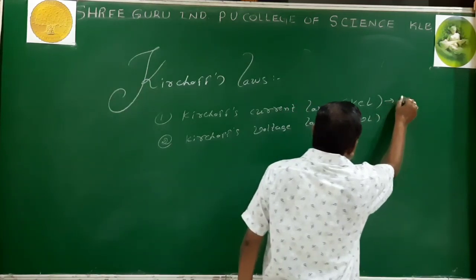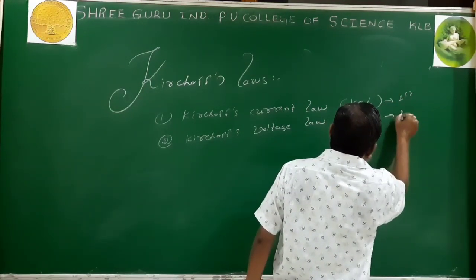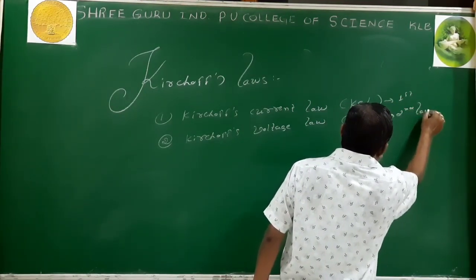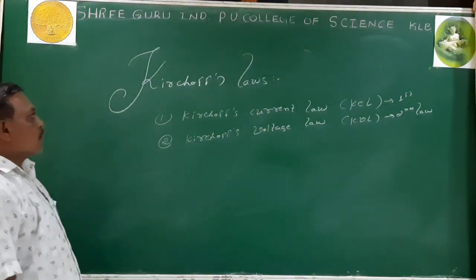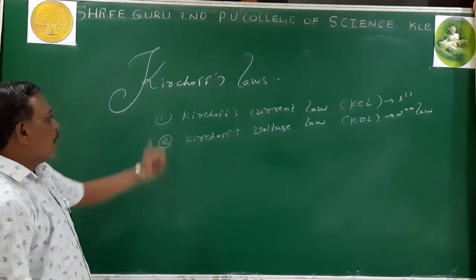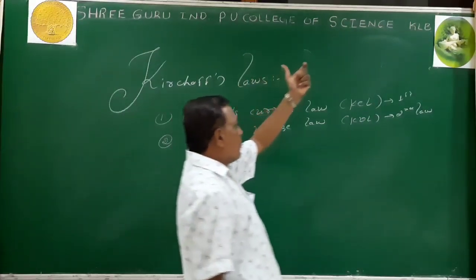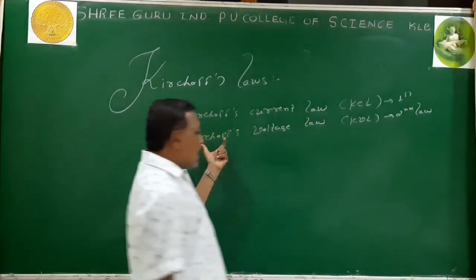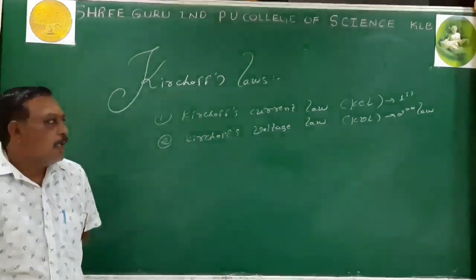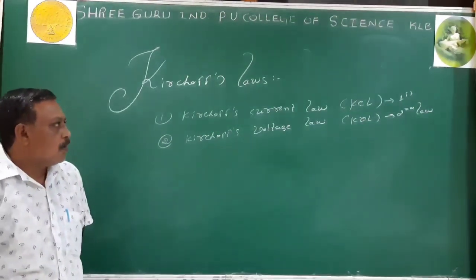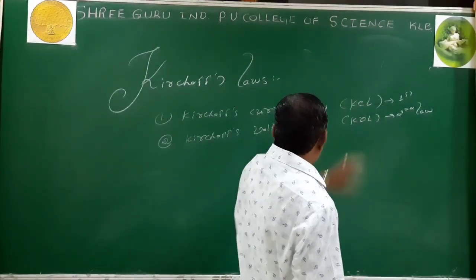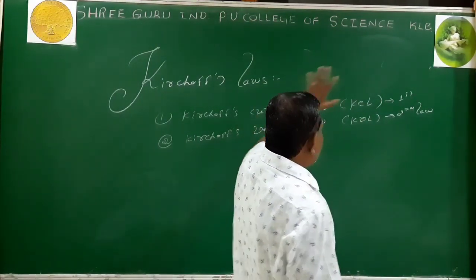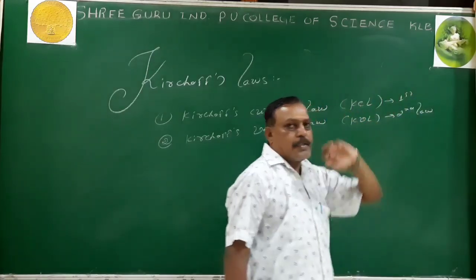This is the first law and this is the second law to deal with complicated circuits. KCL signifies the law of conservation of charge, and the second law, KVL, signifies the law of conservation of energy.